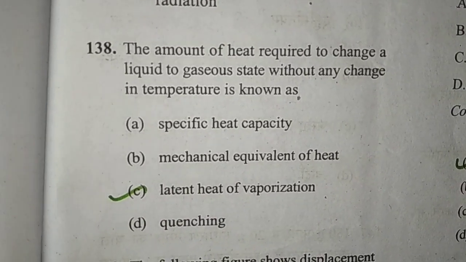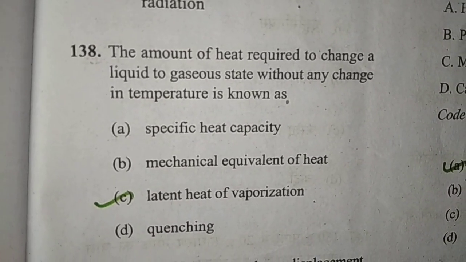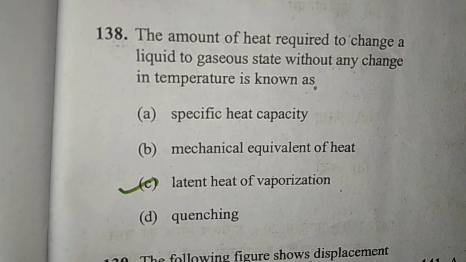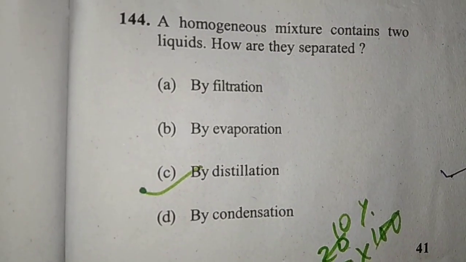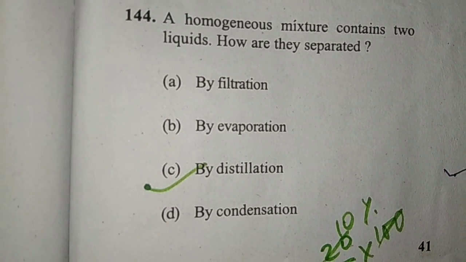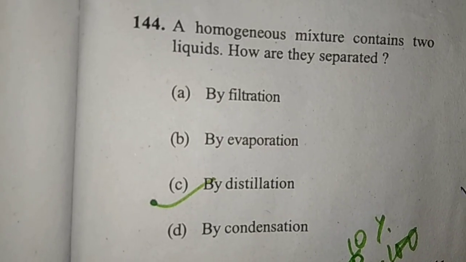The amount of heat required to change a liquid to gaseous state without any change in temperature is known as latent heat of vaporization. A homogeneous mixture contains two liquids. How are they separated? By filtration, evaporation, distillation or condensation. The answer will be distillation.